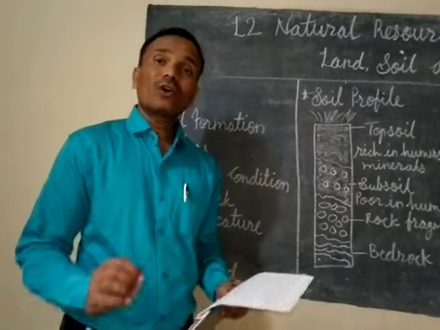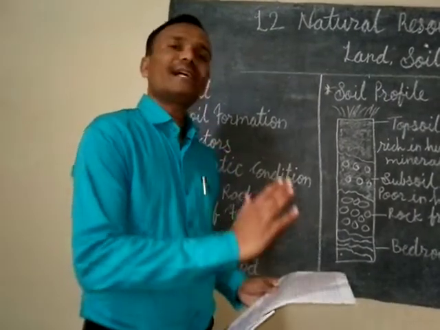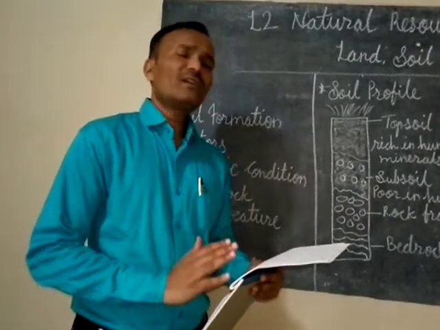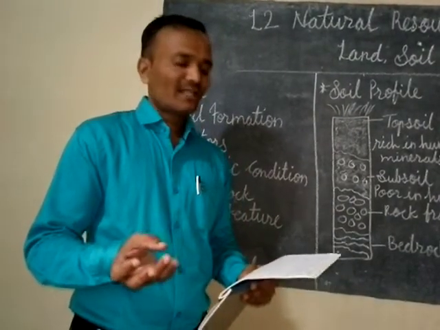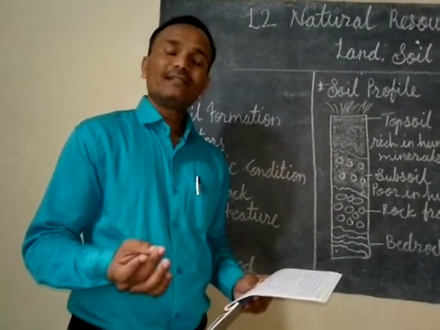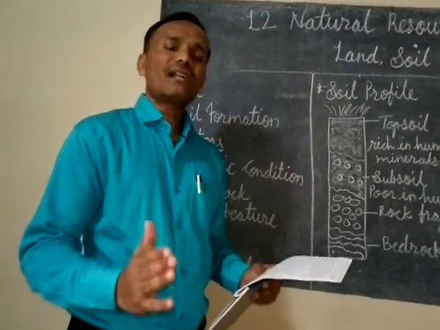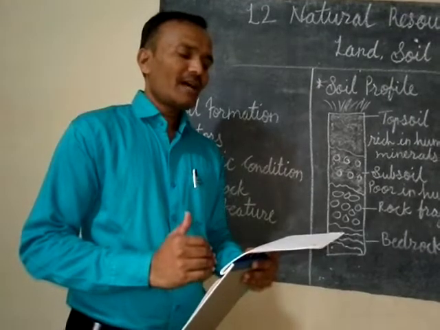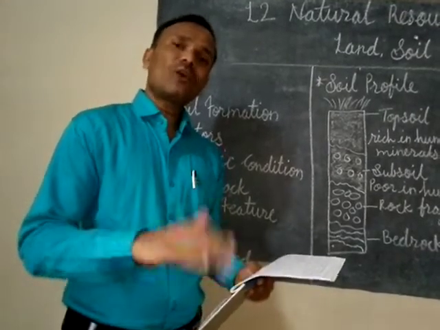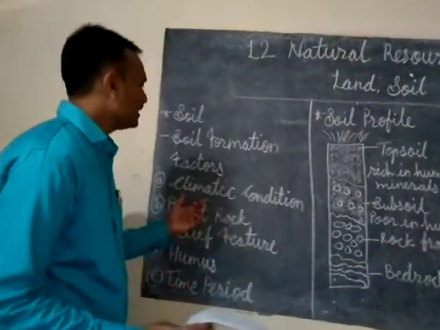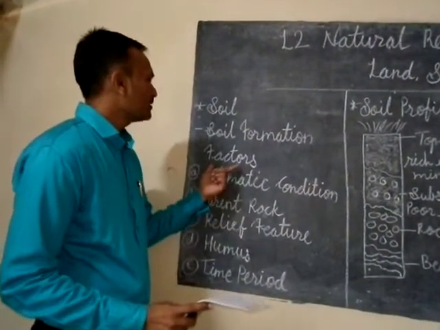The quality of soil differs from region to region, and it differs in color, texture and fertility. So why are there these differences, and what are the factors which contribute to the formation of soil? We are going to see that in our next point, the factors.